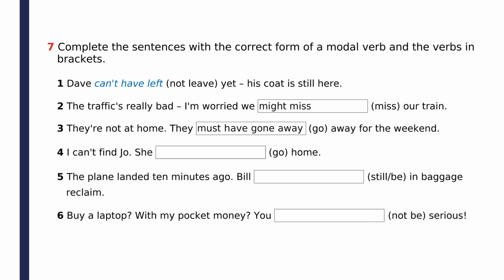Question 4. You can't find Joe, so you know that she left, it's in the past, but you can't be sure whether she's gone home or went somewhere else. So might have gone, could have gone, may have gone, all acceptable. Question 5. The plane just landed 10 minutes ago, so of course Bill is still trying to get his bags. So Bill must still be. Finally, to say something is so unbelievable, a very common way to say it is, you can't be serious. And that's our answer.